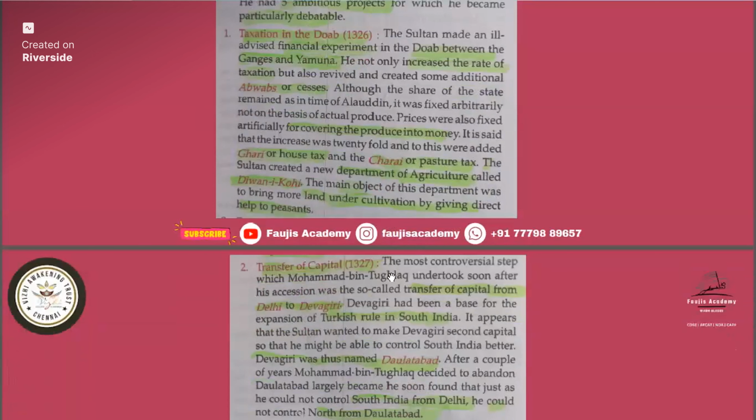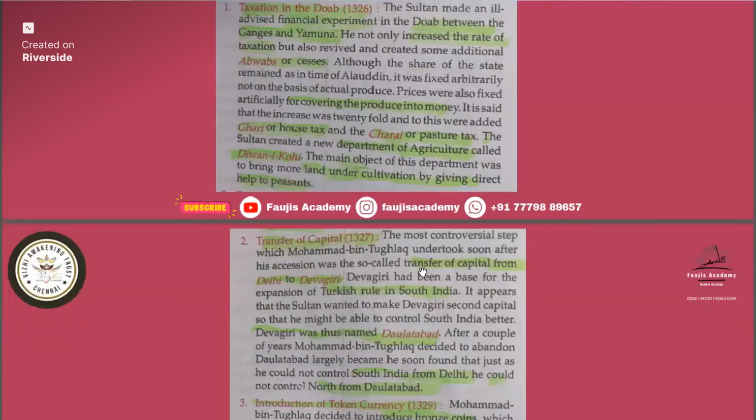Then the transfer of capital. What happened? He was ruling in North India, but he also wanted to rule in South India. So he shifted his capital from Delhi to Devagiri. But from Devagiri, in South India, he was not able to look after northern India.